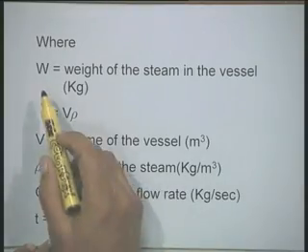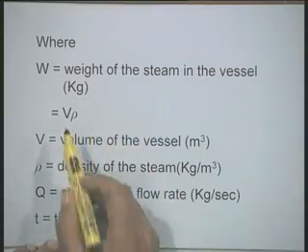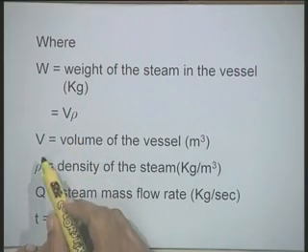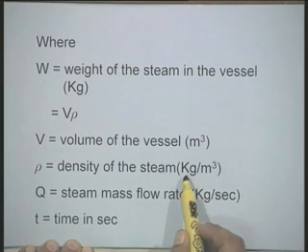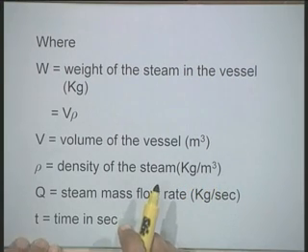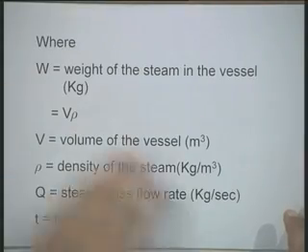Now, the basic meaning of the terms here are: W is the weight of the steam in the vessel in kilograms, which is equal to V into rho. V is the volume of the vessel in meter cube. Rho is the density of steam in kilogram per meter cube, and Q is the steam mass flow rate in kilograms per second. T represents time in seconds. A very simple equation.